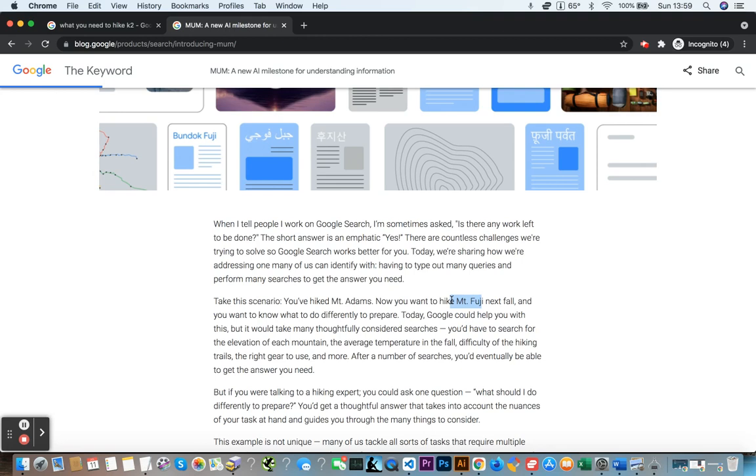And this is what MUM does. It basically collates all the information it knows about Mount Adams and then all the information about Mount Fuji, compares the two and then formulates an answer that would either show you resources or actually create language around the answer to give you the information you're looking for.